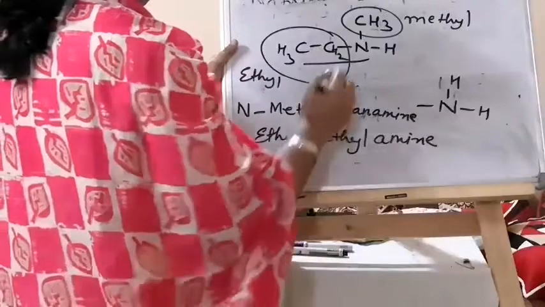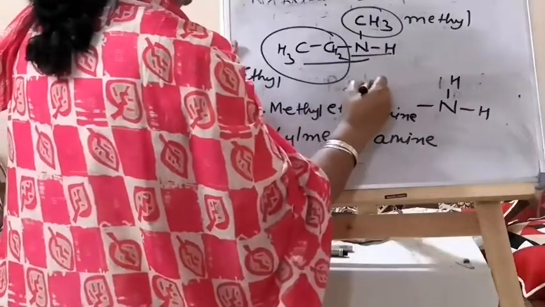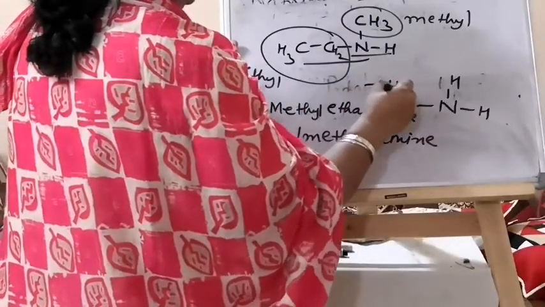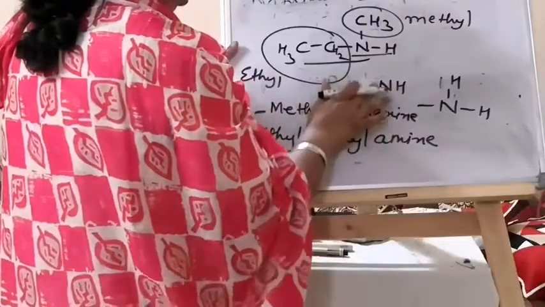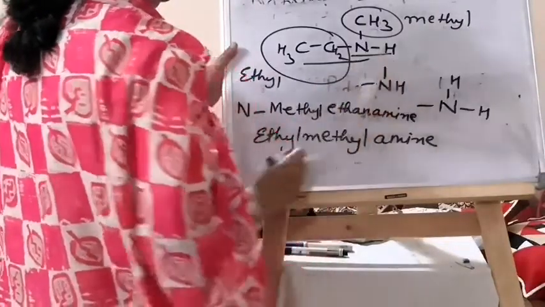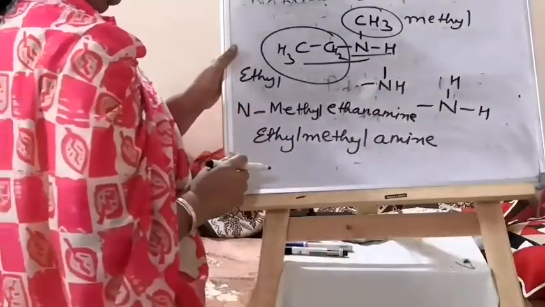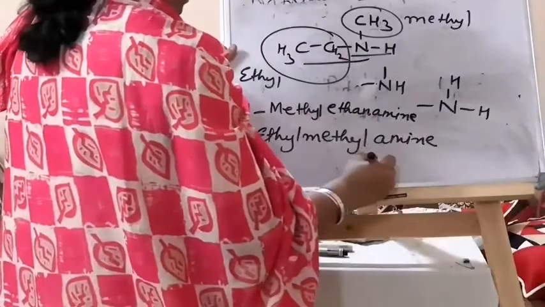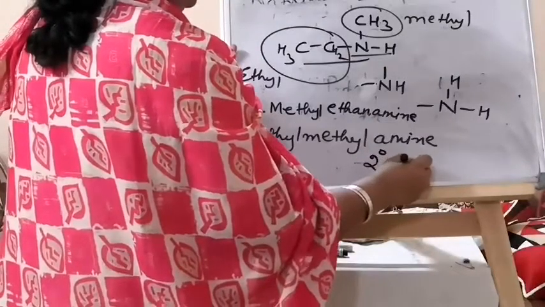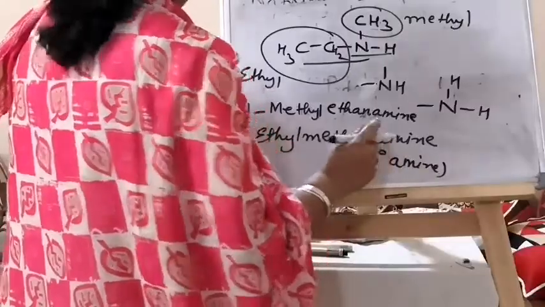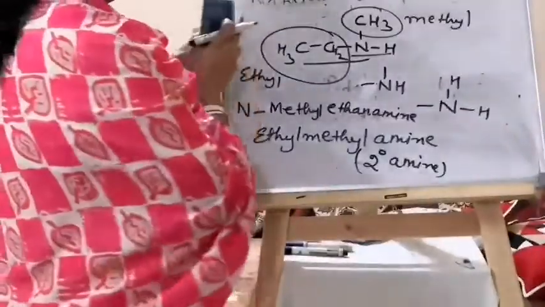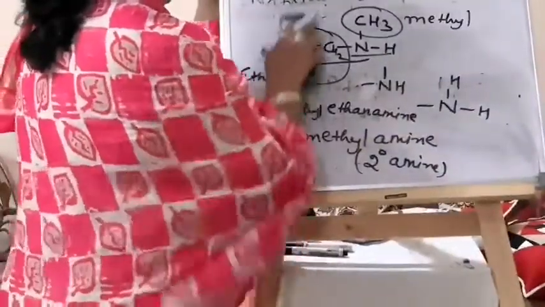And you see here this NH group has 2 bonds. This way you show 2 bonds, or you show it this way. So this is your secondary amine. Okay, now see one more example.